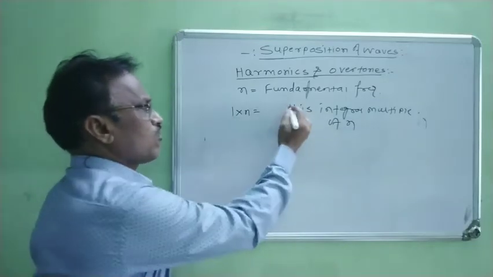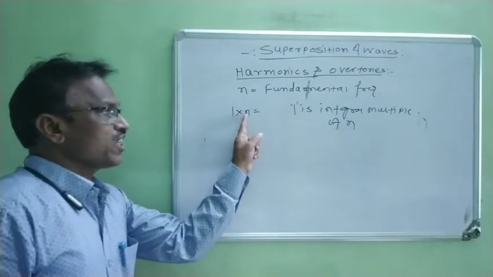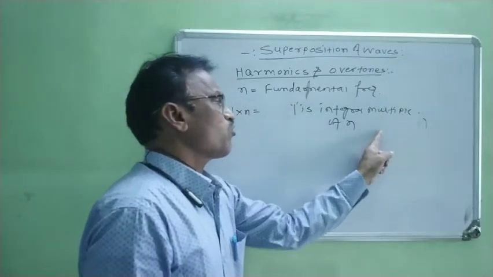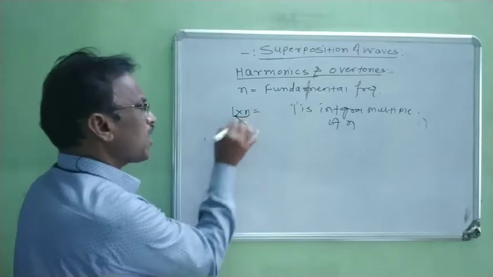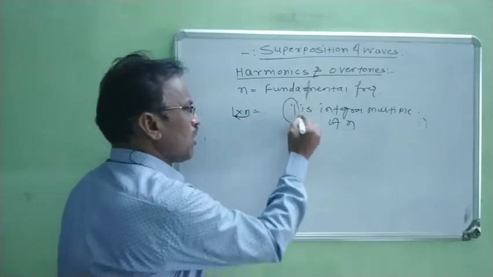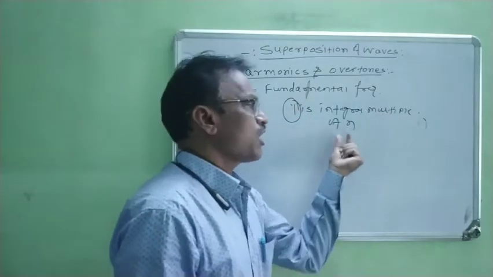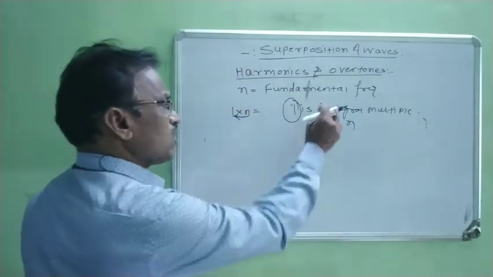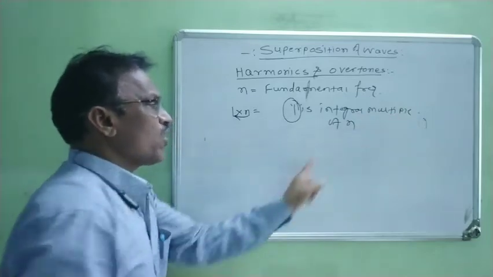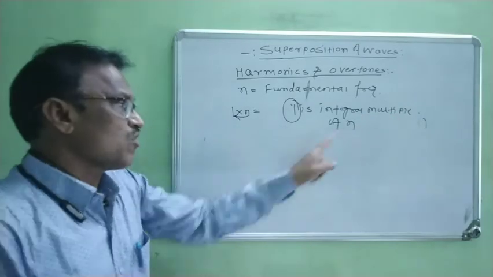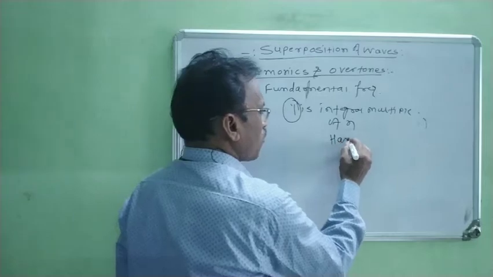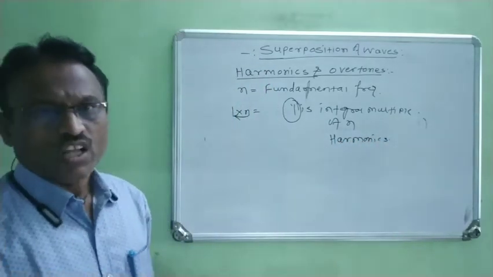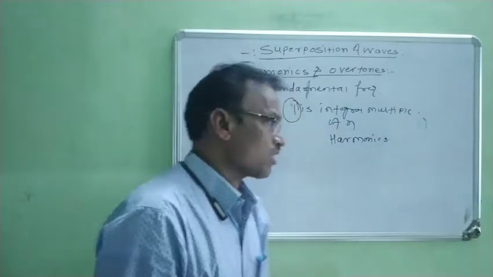What is n? 1 is the integral multiple of n, right? When n is multiplied by this 1, this 1 is nothing but the integral multiple of frequency. Now, an integral multiple of the fundamental frequency is always called a harmonic.